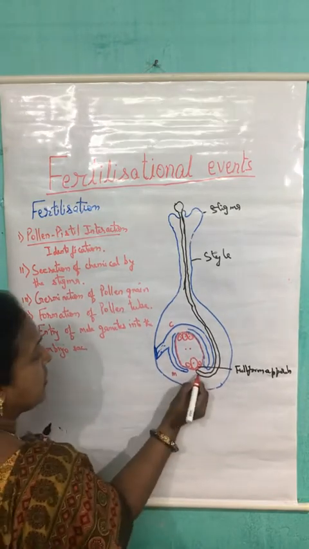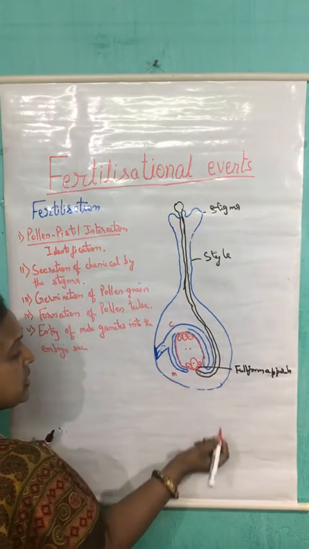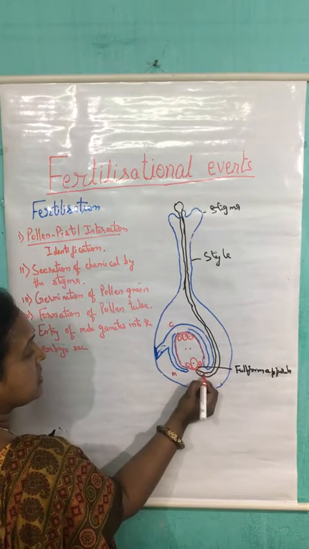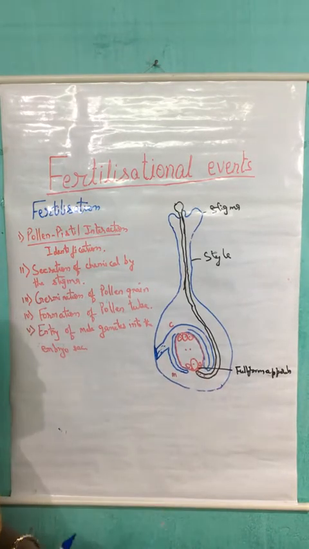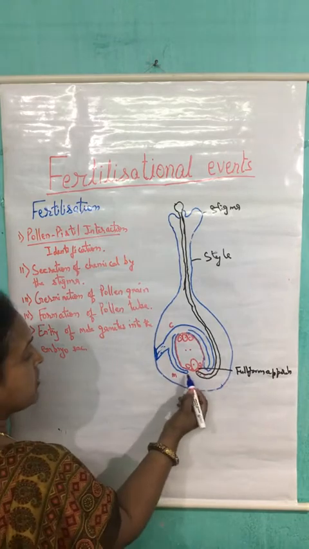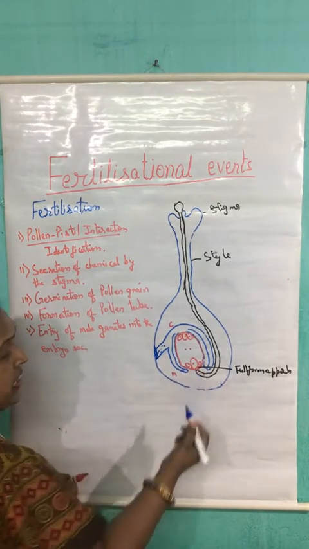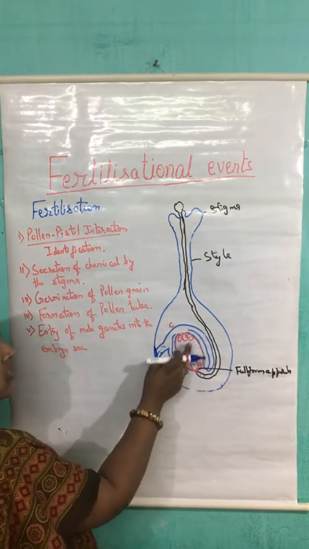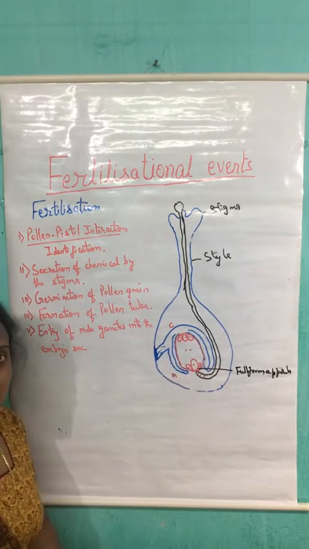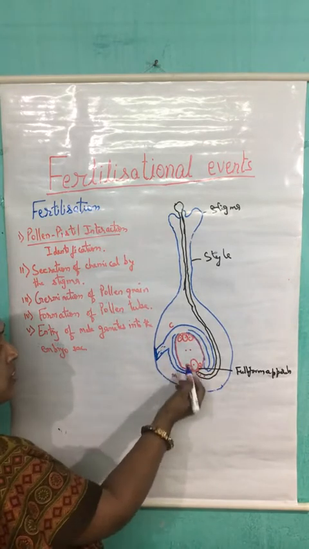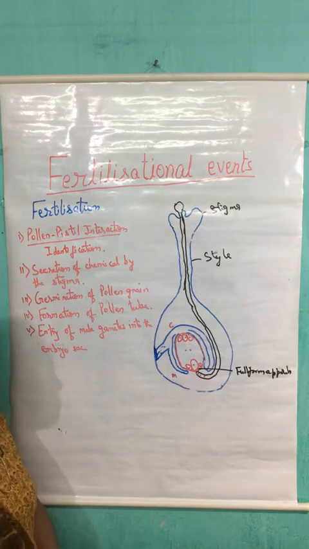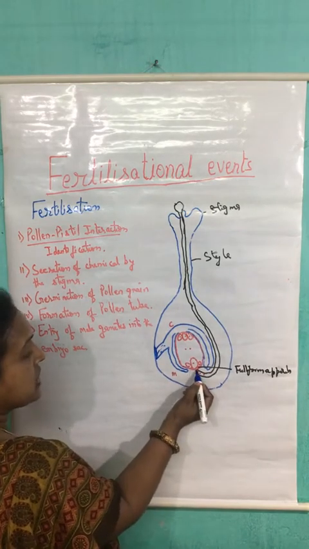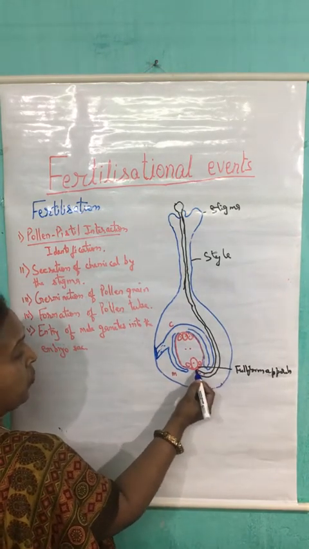Here it is carrying the two male gametes, cytoplasm and the vegetative nucleus. Now, after reaching the micropylar end, how does it enter into this egg apparatus or the embryo sac where the female gamete is present? After reaching here, what happened?